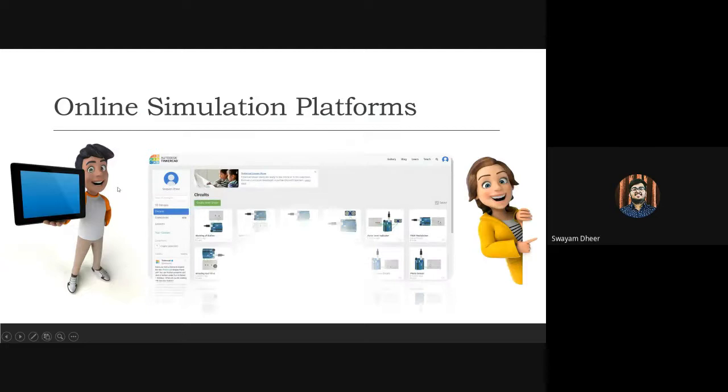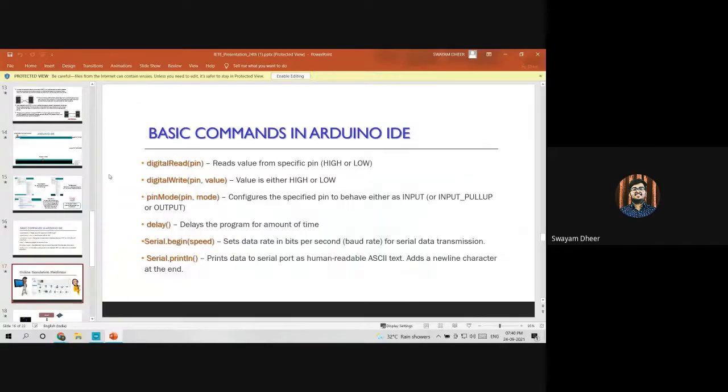Now I'll be taking you through some of the online simulation platforms which we use if you don't have an Arduino hardware board in your house. We can use these platforms for making some basic projects. One of those platforms is Autodesk Tinkercad. I'll provide the link for this.